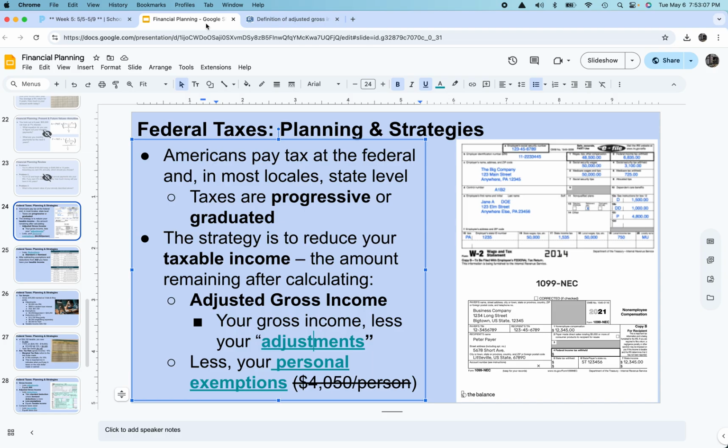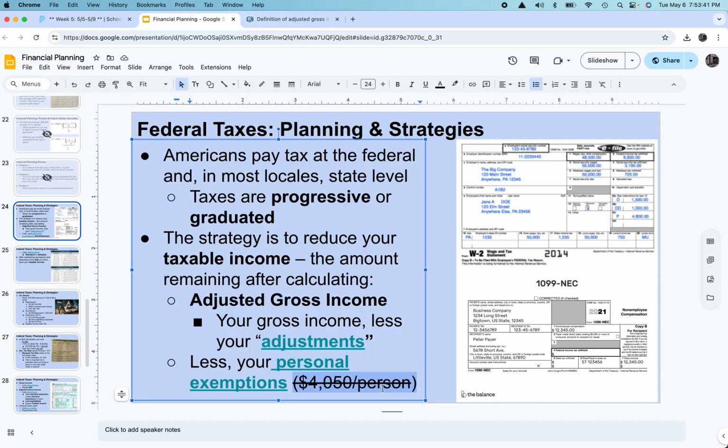And the ultimate goal is to get our taxable income, the money we pay tax on, as far as humanly possible from our gross income as we can. Once we figure out our adjusted gross income, then we take out our personal exemptions. Now, the last year that personal exemptions were allowed, that was in 2017, it was $4,050 for every person in a family. The government more or less decided that $4,000 for each person is not going to be taxed.